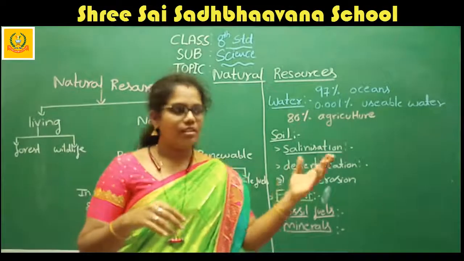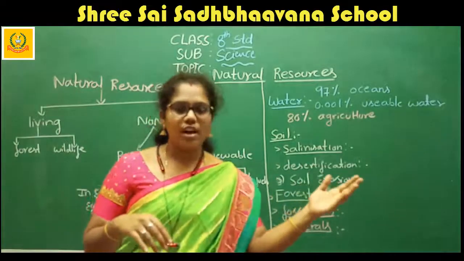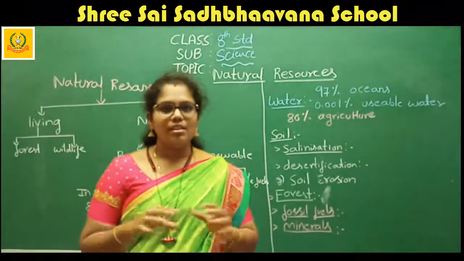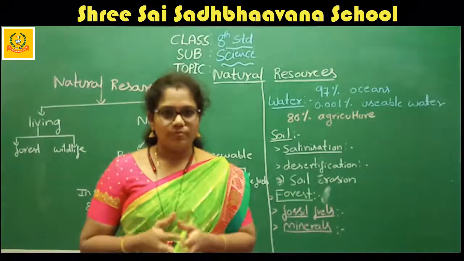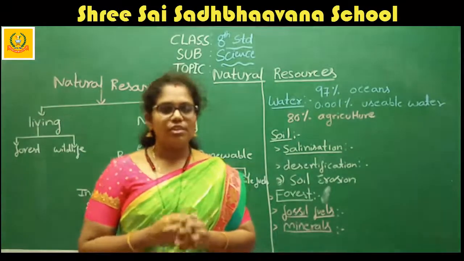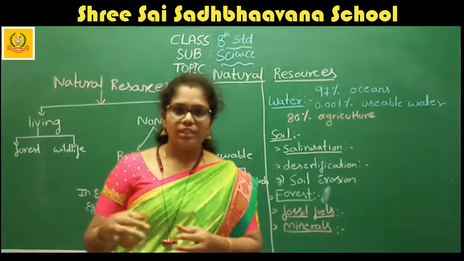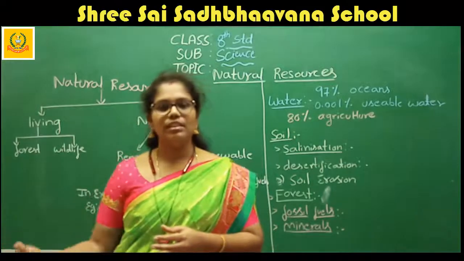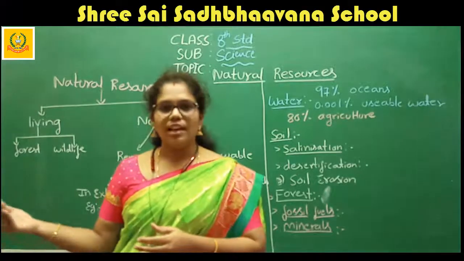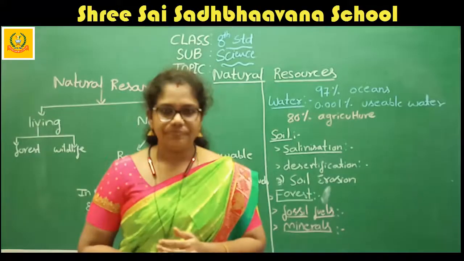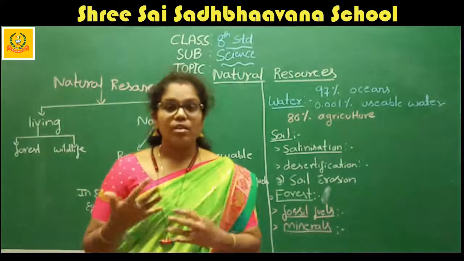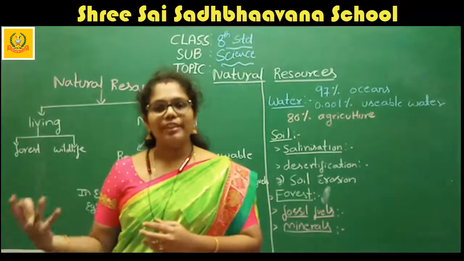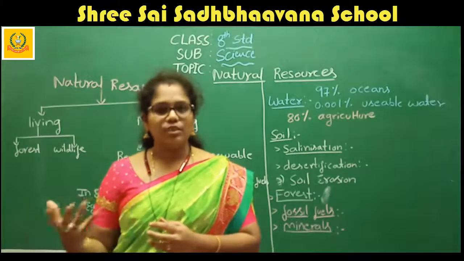If you come to districts like Tumkuru and Chitradurga, what happens? The water level is not that high. Due to that, they are not growing as many crops. Only in places like Chikmagaluru and Shivamogga, where the water bodies are more, agricultural activities are more.